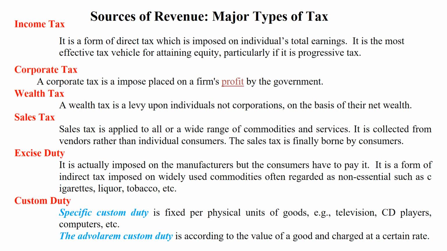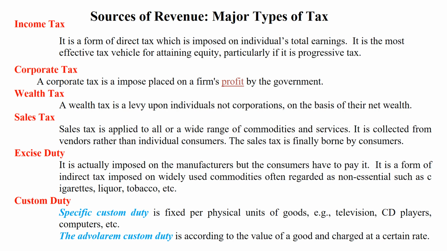There are different sources of tax revenue like income tax, corporate tax, wealth tax, sales tax, excise duty, customs duty. So first we study the tax sources of revenue for the government. What is income tax? It is a form of direct tax which is imposed on individuals' total earnings.